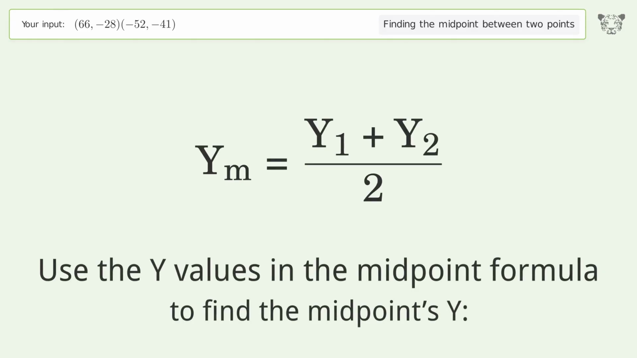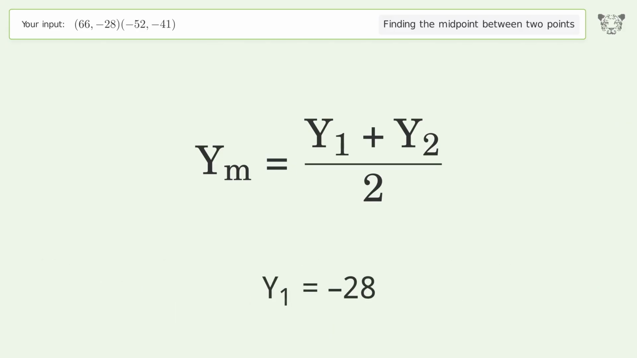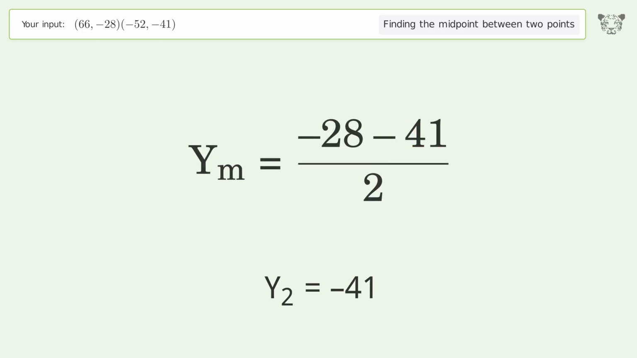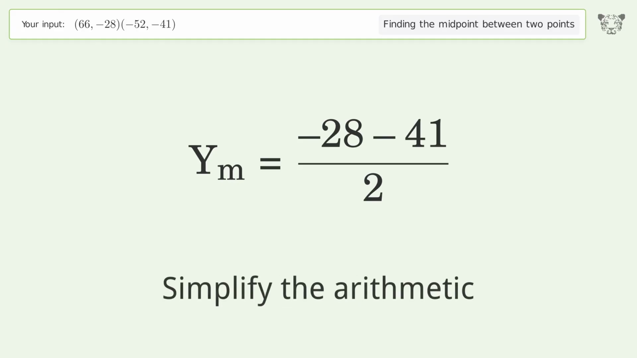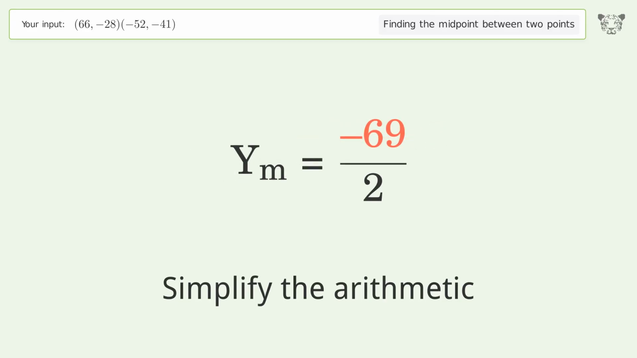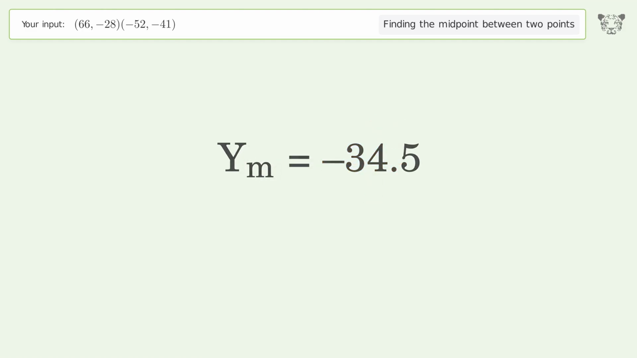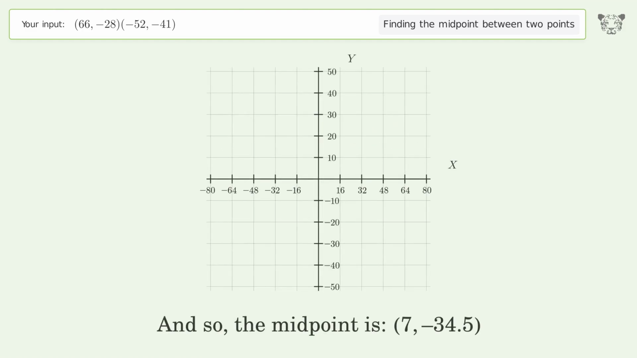Use the y values in the midpoint formula to find the midpoint's y. y1 equals -28. y2 equals -41. Simplify the arithmetic. And so, the midpoint is 7, -34.5.